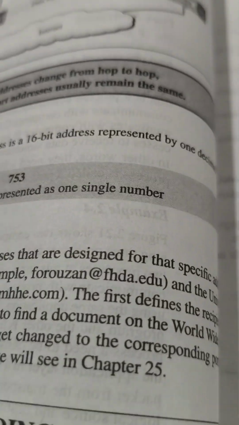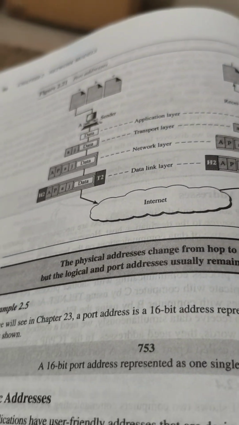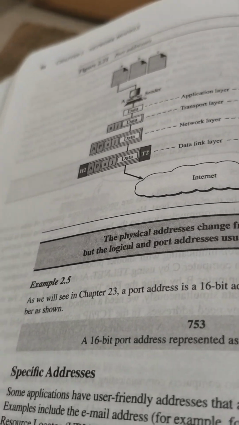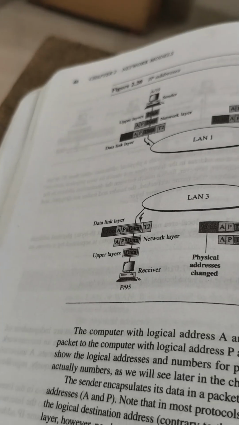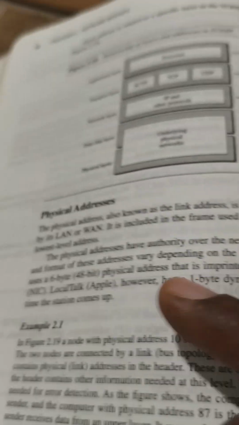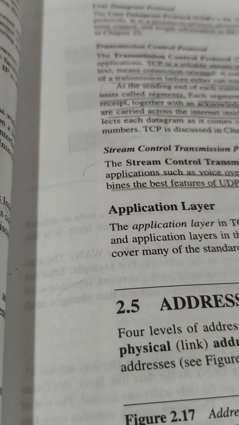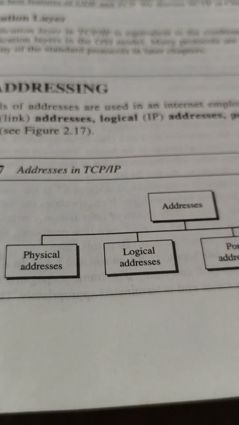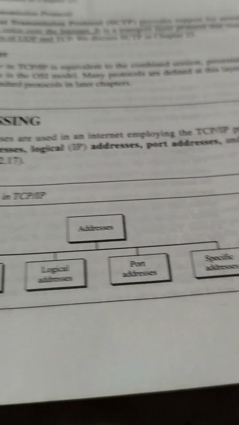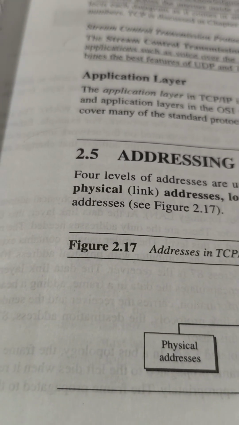Simply type it and you will get the information related to that website. So there are many addresses: the physical address, the logical address, the port address, then the specific address. This is about addressing in computer communication networks.